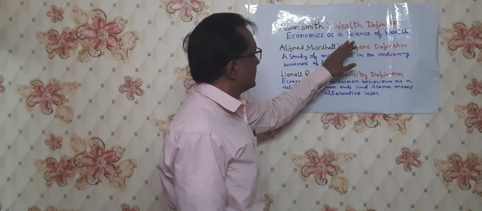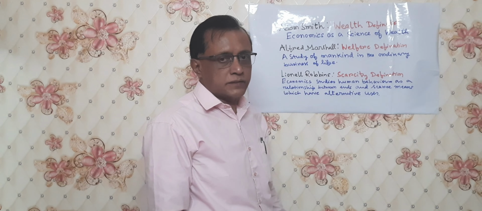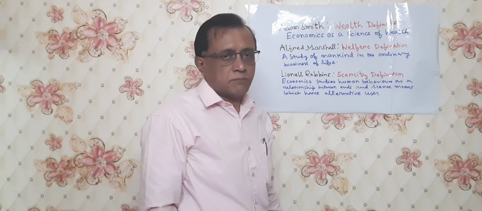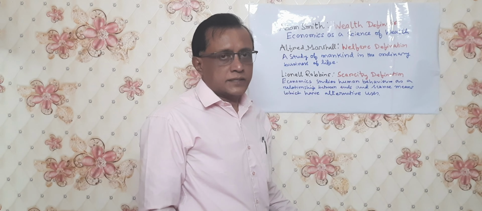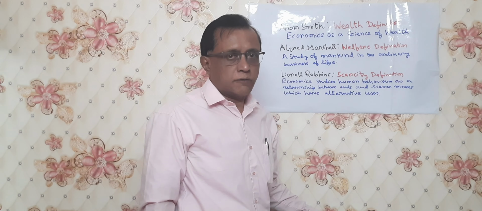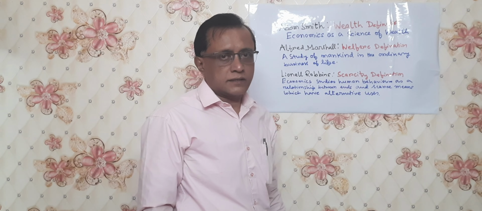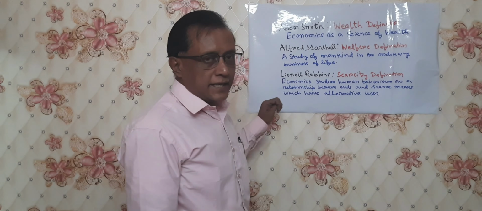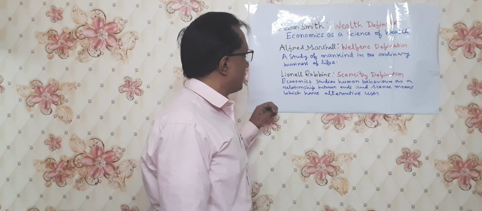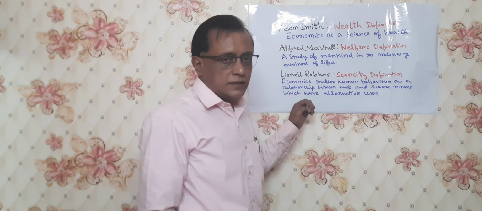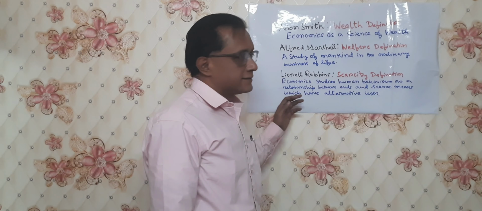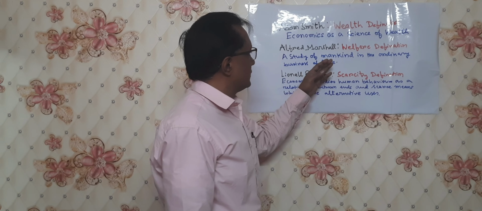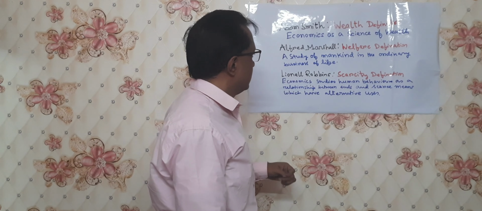He defined economics as a science of wealth. What is wealth? Wealth is the money, the capital. We can create wealth by economics. From that point of view, Professor Adam Smith described economics. Another great renowned economist is Professor Alfred Marshall. He defined economics as welfare economics. His definition is known as the welfare definition.